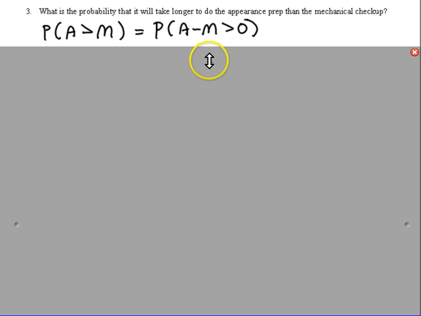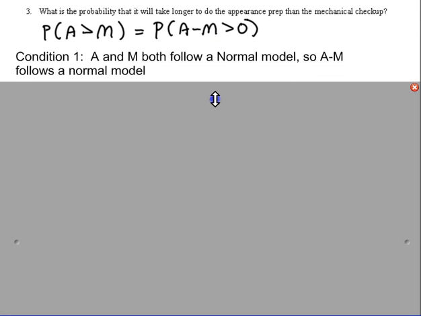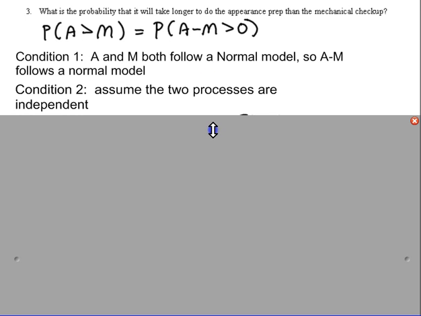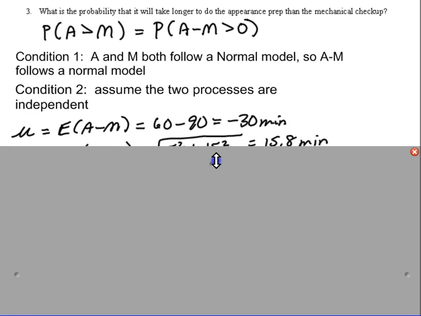So we have to look at a couple of conditions here. First of all, since both appearance prep time and mechanical checkup time follow a normal model, their difference will also follow a normal model. That's something we learned back in chapter 6. Their sum or their difference would still follow a normal model. We're also assuming that the two processes are independent, because if they aren't, we can't combine their variances.